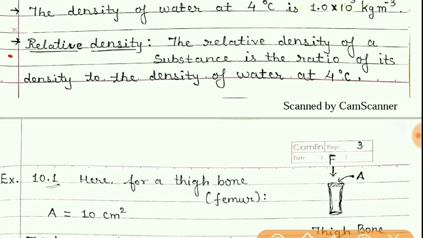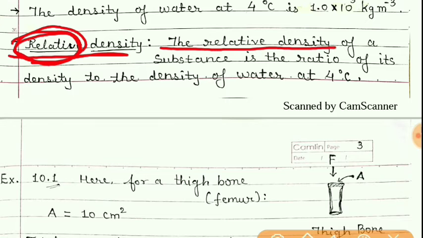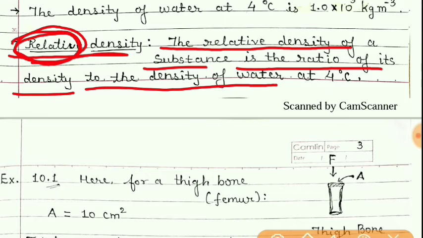Now about relative density. Whenever there is the word relative, that means there is a comparison. The relative density of a substance is the ratio of its density to the density of water at 4 degrees Celsius.